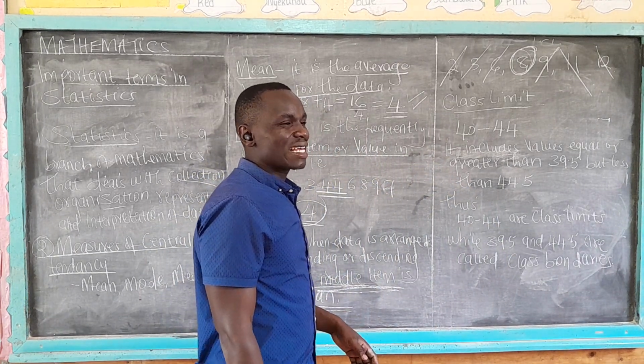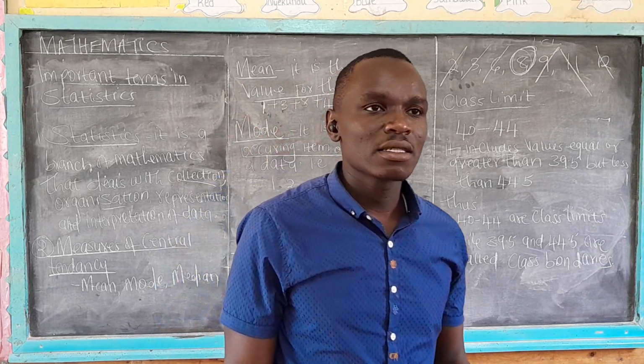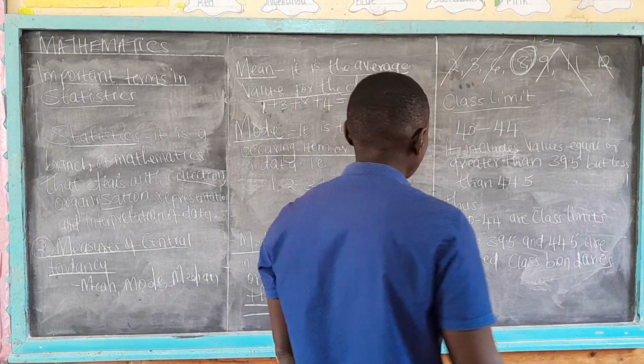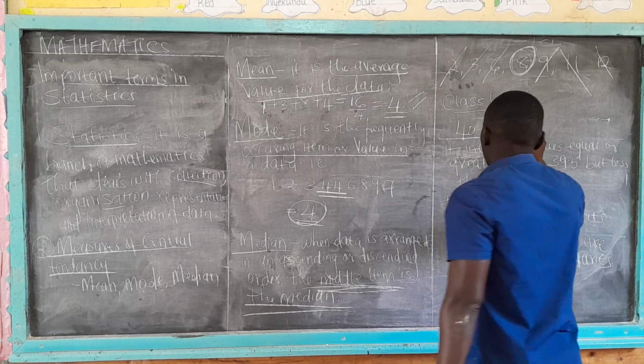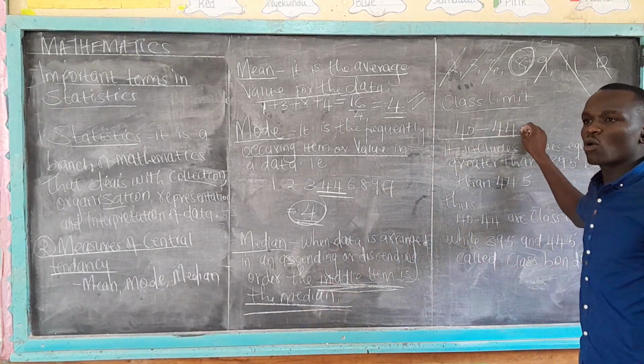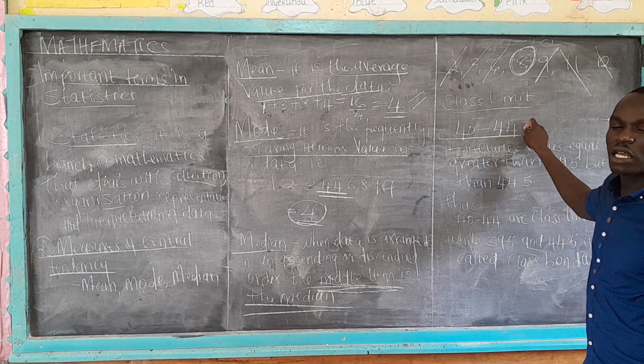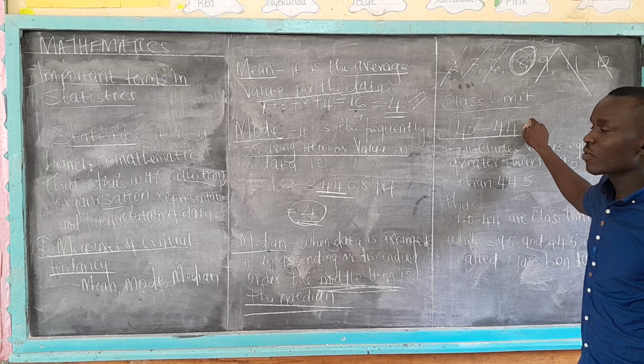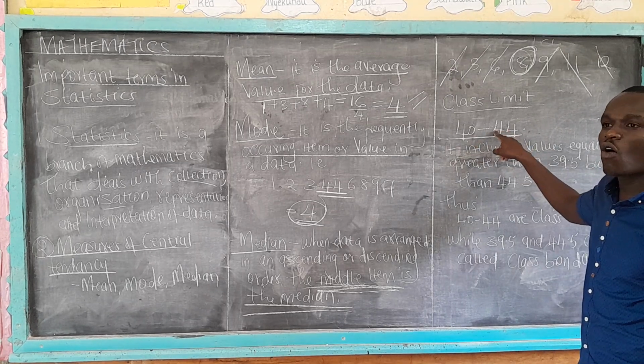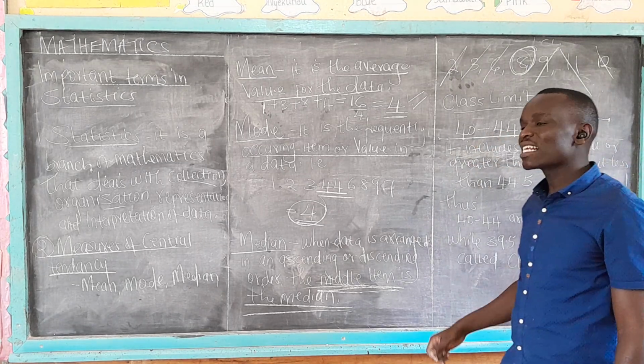Then let us talk about the class. This is a class. For example, if we are talking about grouped data, 40 and 44 is called a class.